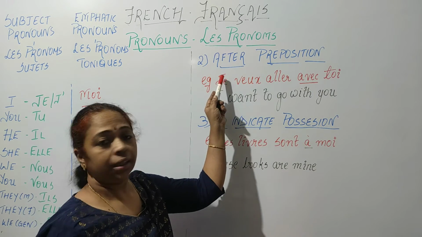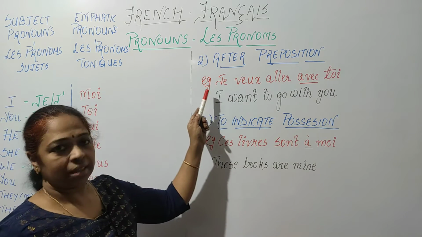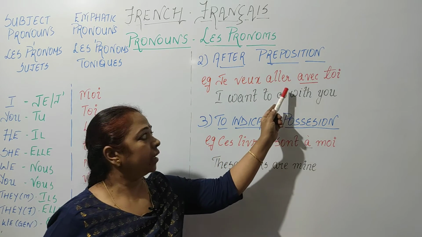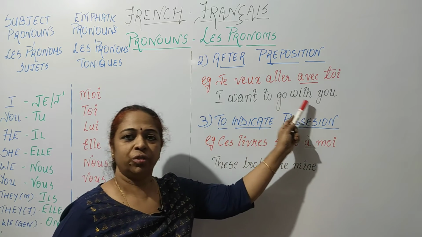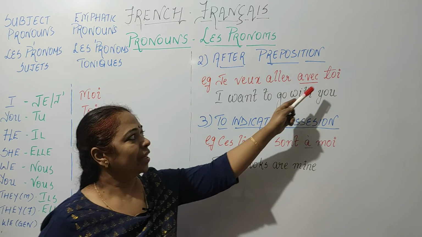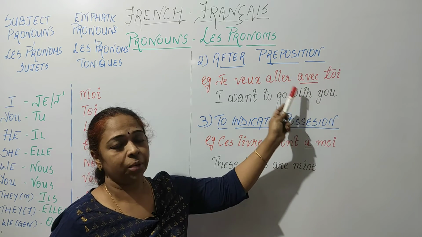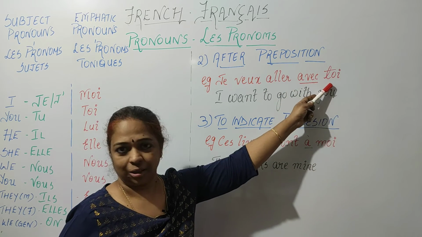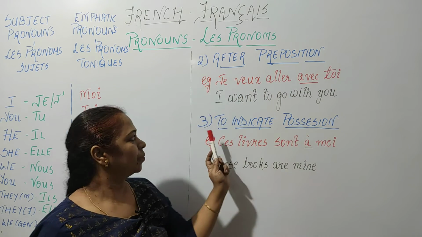After this, they are used after prepositions. For example, je veux aller avec toi. That is, I want to go with you. In this case, avec, that is with, is a preposition. So when it follows a preposition, it will take the pronom tonique.